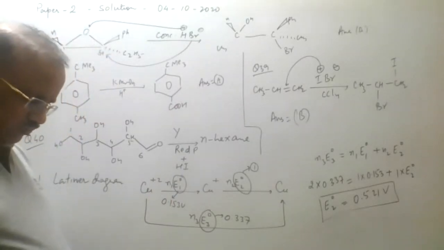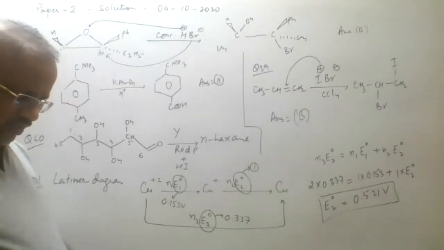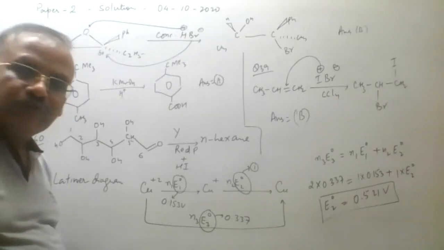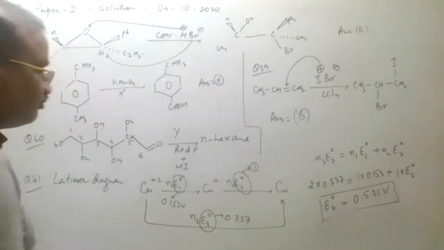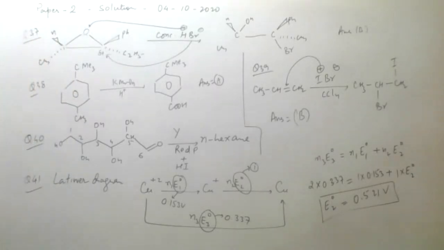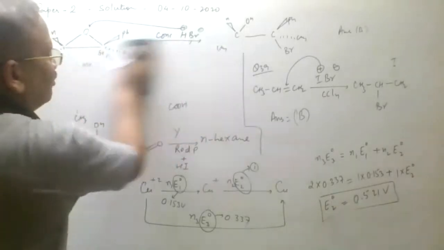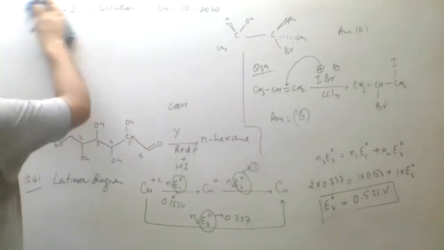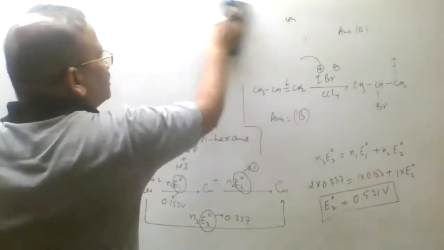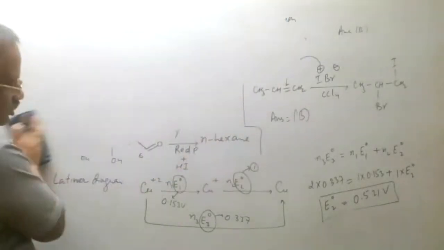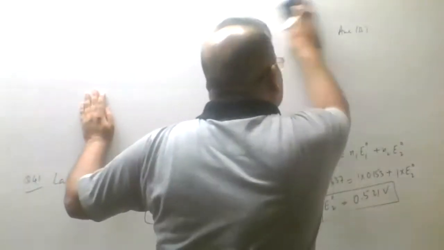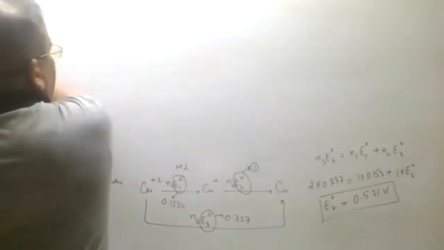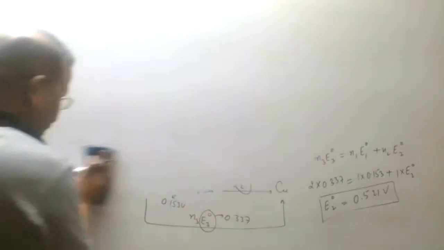Question number 42. The order of reactivity of PhMgBr for the following compounds. In these compounds, the least reactivity will be for the compound in which we have to directly break the sigma bond, that is CH2. So CH3CH2Cl will be least reactive. Let us check what the answer will be.